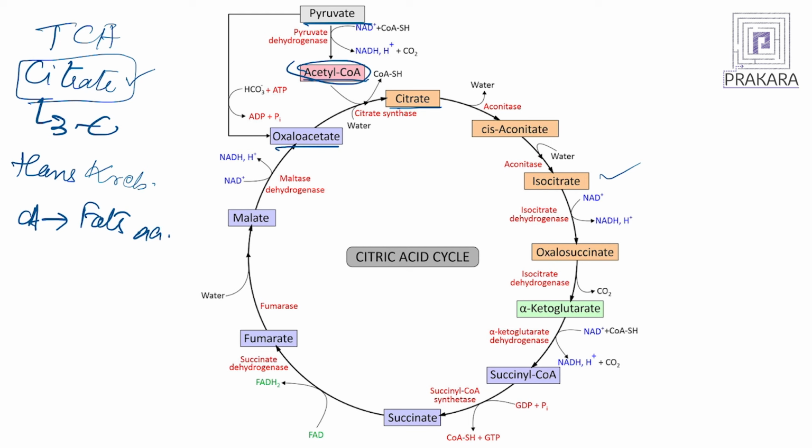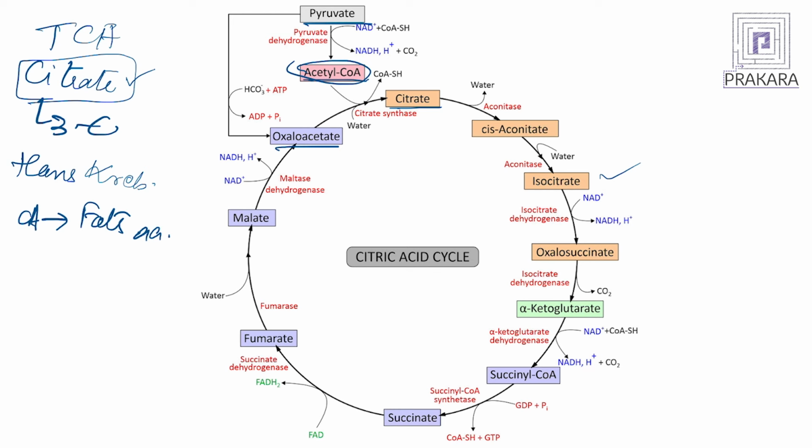Generally, the pathways we have seen so far are linear metabolic pathways, where the end product is sent out and used in some other pathway. But here in the TCA cycle, there is no end product; all the intermediates are reused for some other pathways. That is another significance of the citric acid cycle, because most of these intermediates are used for various other metabolic pathways, and there is a high synergy between the TCA cycle and many other metabolic systems inside the cell.